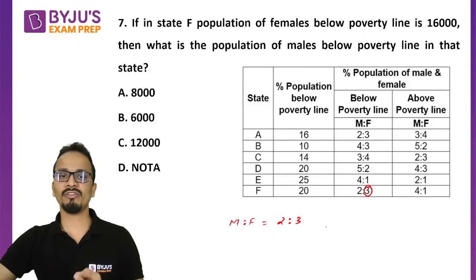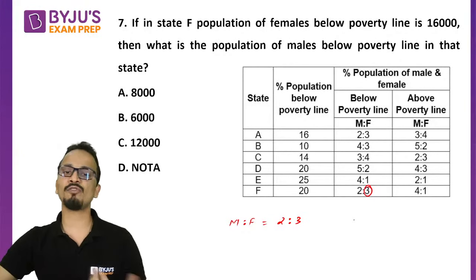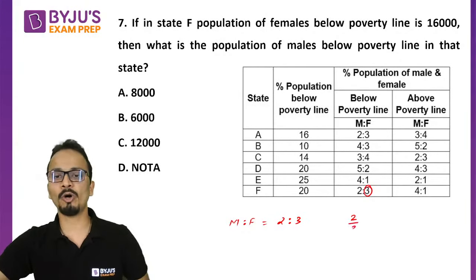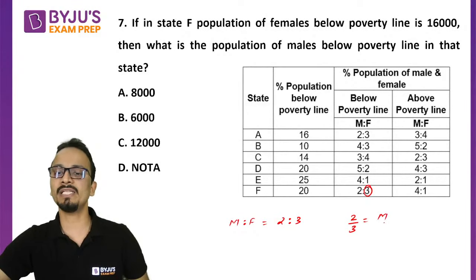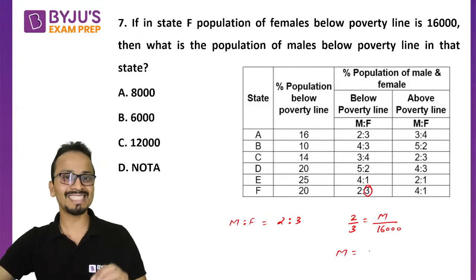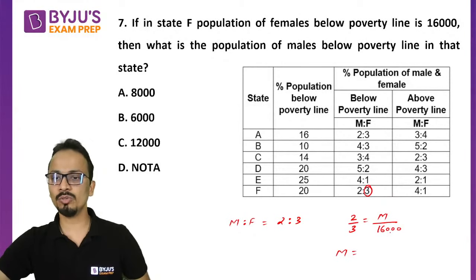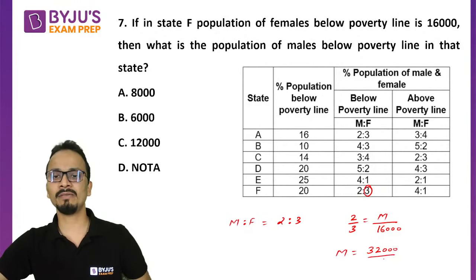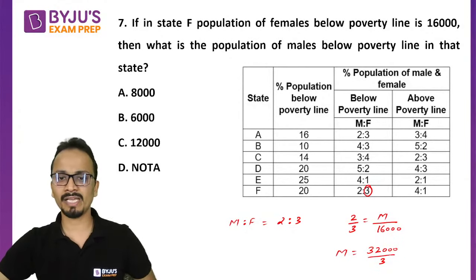The value for females is given. We have to find the value for males. So 2/3 is equal to the number of males below poverty line divided by the number of females below poverty line, which is given as 16,000. So the number of males below poverty line in state F will be equal to 16,000 into 2, that is 32,000 divided by 3. So 32,000 divided by 3.